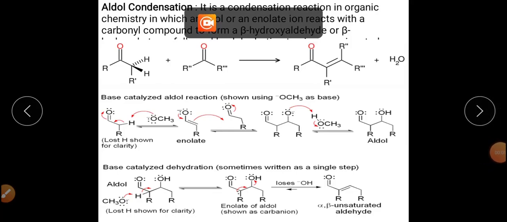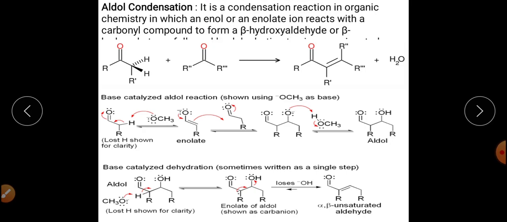Today we are going to discuss some more reactions of the topic aldehydes and ketones. So far you have studied many reactions of this unit, and today we are going to discuss some important reactions of this unit, and these include the aldol condensation, the benzoin condensation reaction, and similar other condensation reactions. So first of all, we will discuss the aldol condensation reaction.